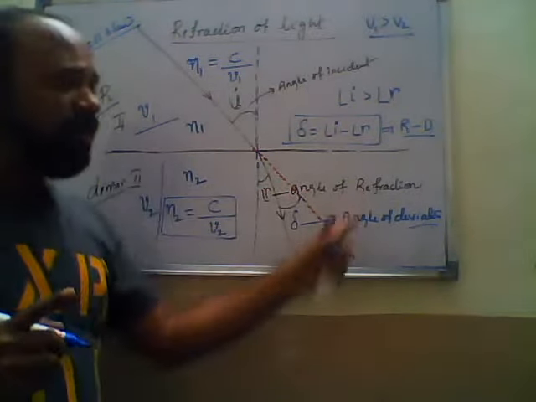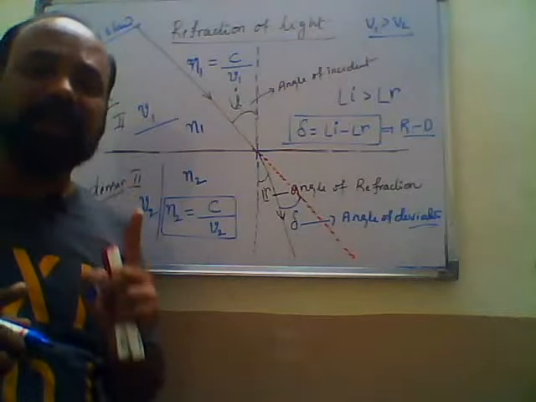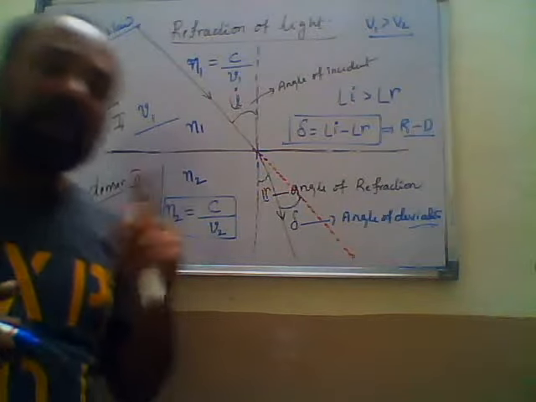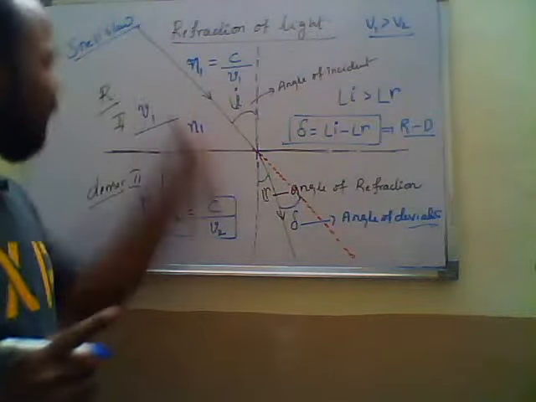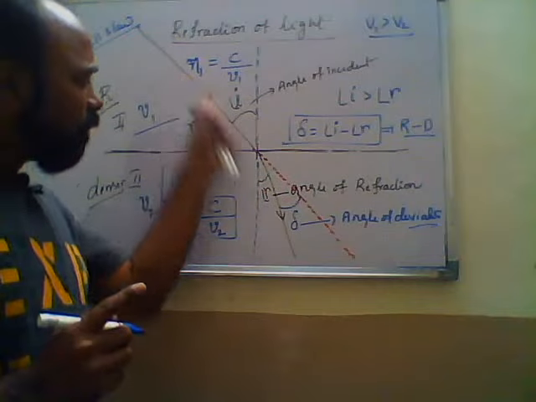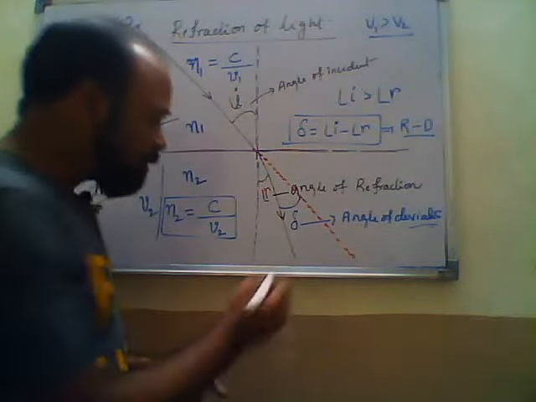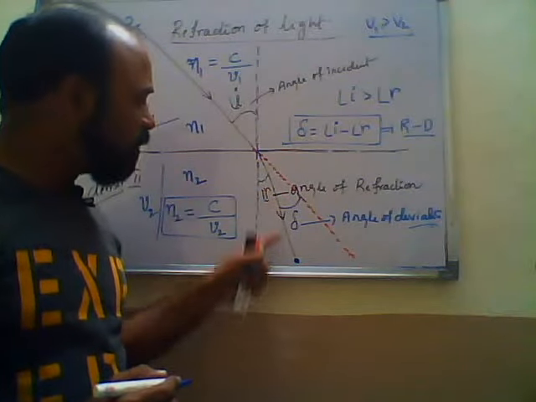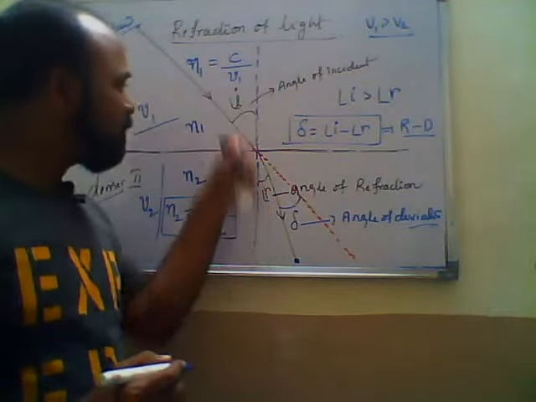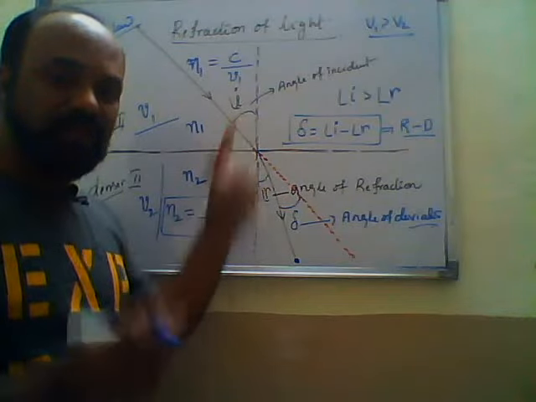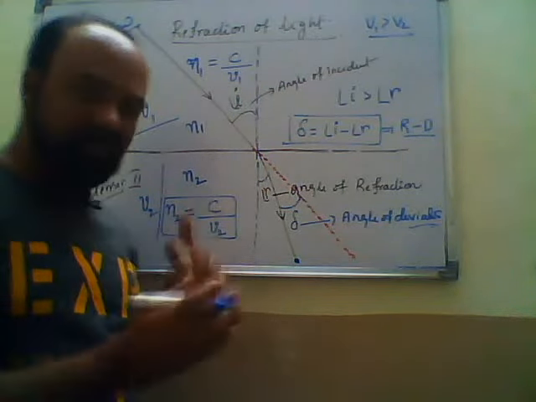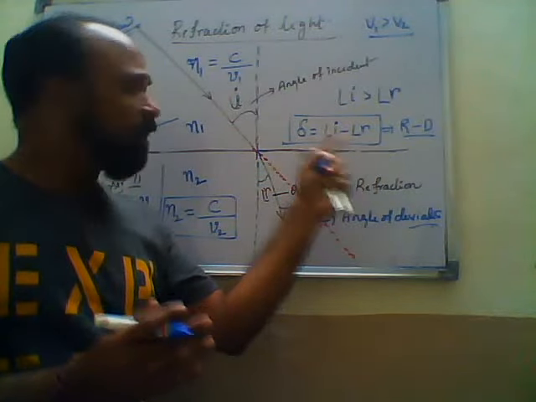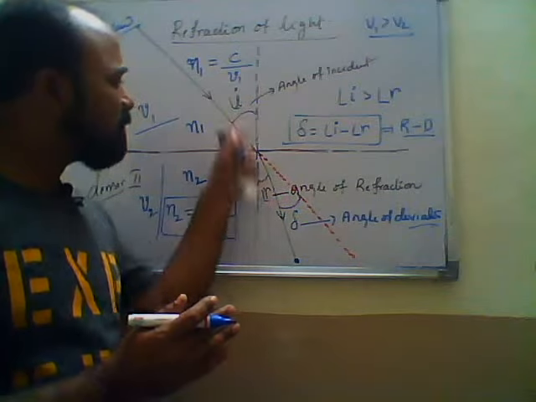This phenomenon happens when the light ray is moving from the rarer medium to the denser medium. According to the principle of reversibility, if you take the source of light here, the path followed by the light is this. The angle of incidence and the angle of refraction interchange: i becomes r and r becomes i. Then the deviation, this is angle i, this is angle r.